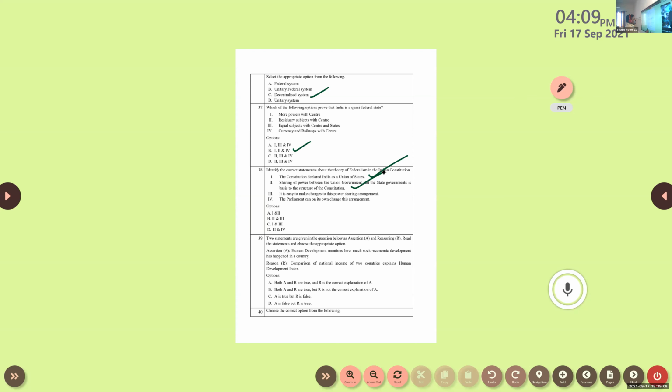It is easy to make changes to this power sharing arrangement. Is that easy in India? No. Very difficult it is. Okay, so that point is wrong. The parliament can on its own change this arrangement. Is the parliament able to make changes in this arrangement?